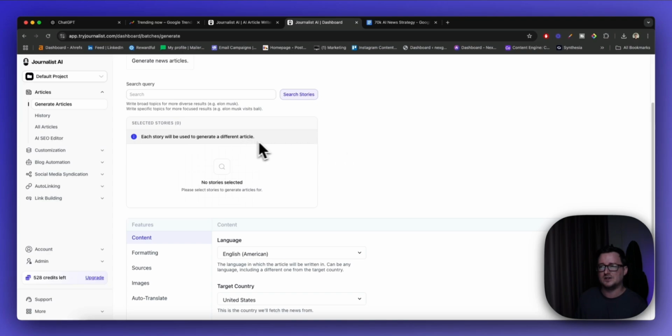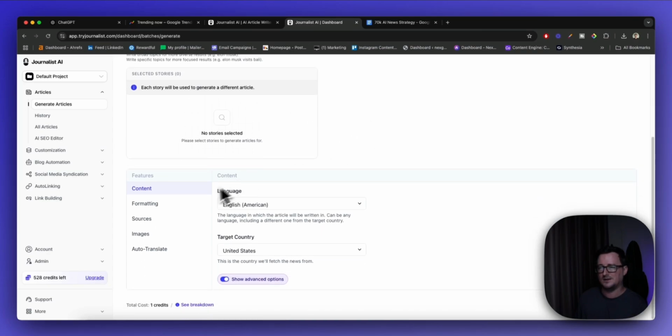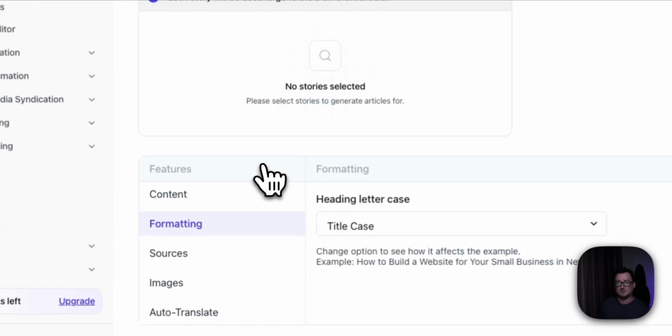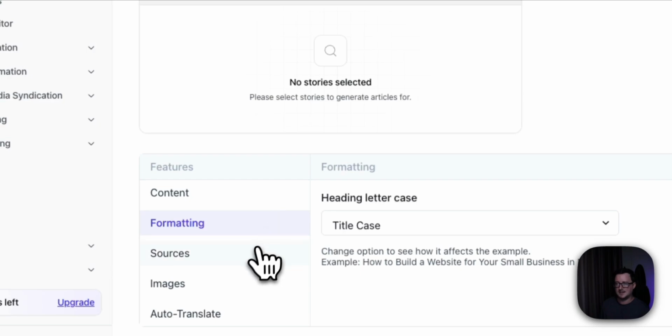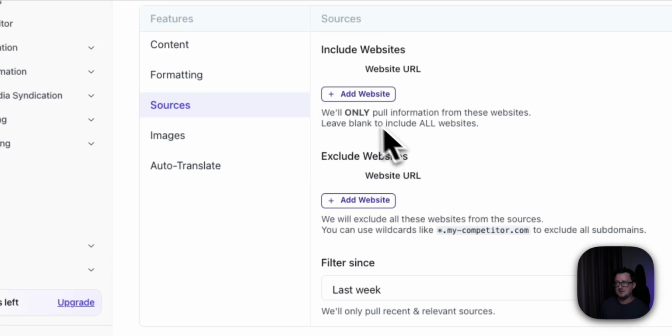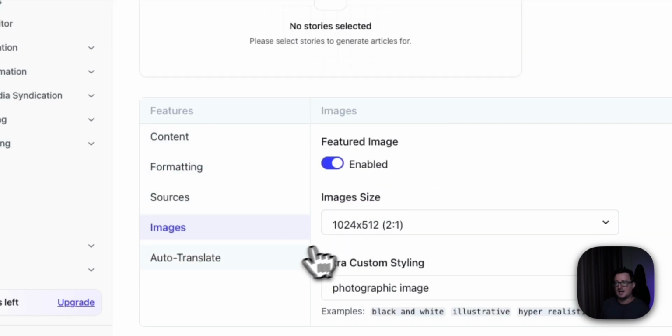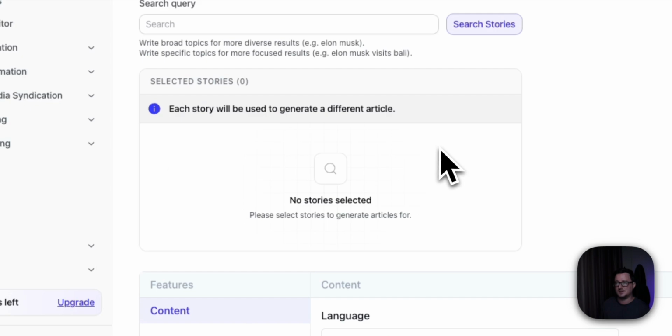And then each story will be used to generate a different article, all right? And we can go ahead there and change the content, target country, because you might not live in the US or the UK or Thailand as I do, different formatting. You can add specific sources, and also exclude specific sources, time-based filtering, images, auto-translate, etc.